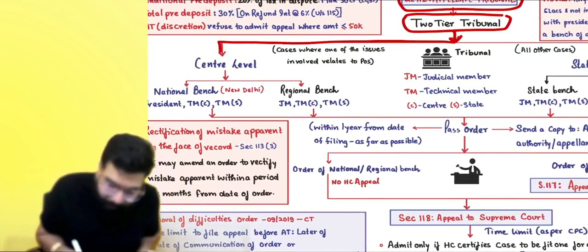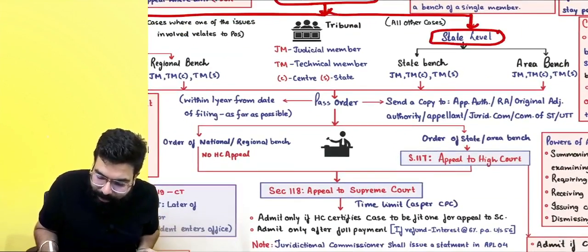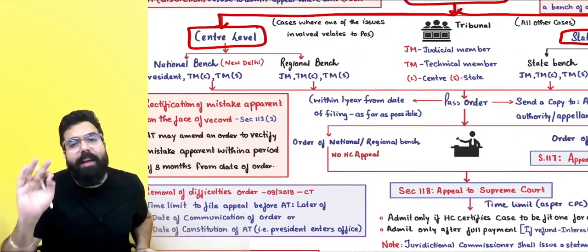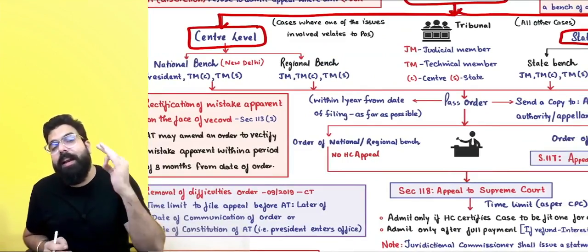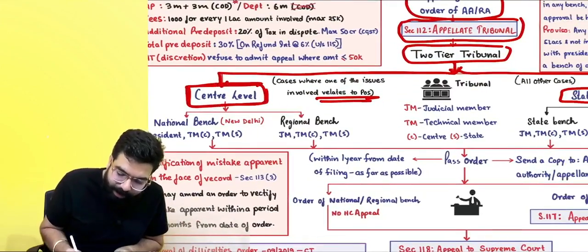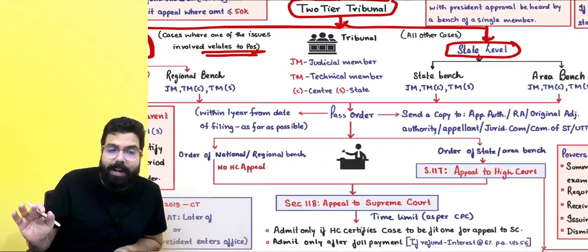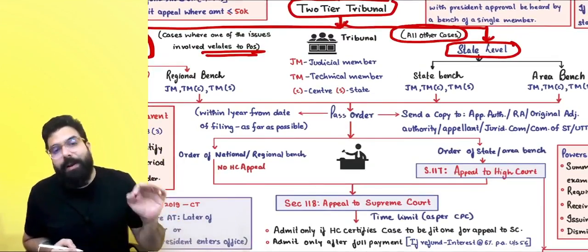One is the central level appellate tribunal and one is the state level appellate tribunal. In the central level appellate tribunal, all the cases in which one of the issues involved relates to place of supply, you have to go to the central level appellate tribunal. If any other case is there where a place of supply related issue is not involved, then you have to go to the state level appellate tribunal.